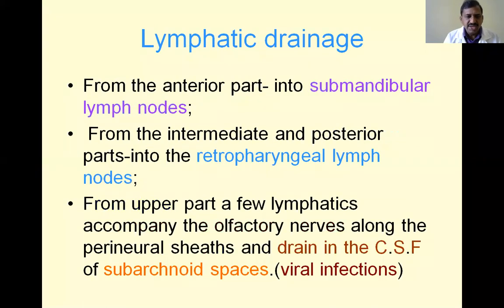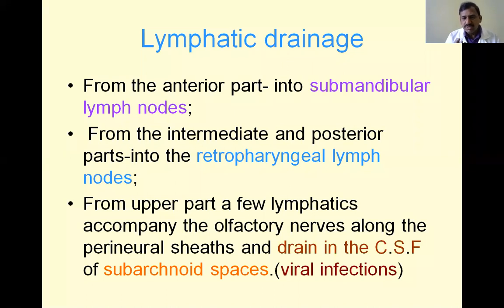Next, lymphatic drainage. From the anterior part of the nasal septum, lymph drains into the submandibular group of lymph nodes, and from the intermediate and posterior parts into the retropharyngeal group of lymph nodes. From the upper part, a few lymphatics accompany the olfactory nerves and may drain into the CSF.